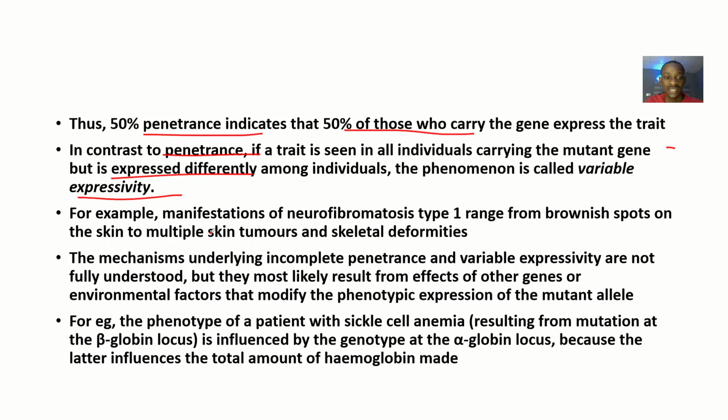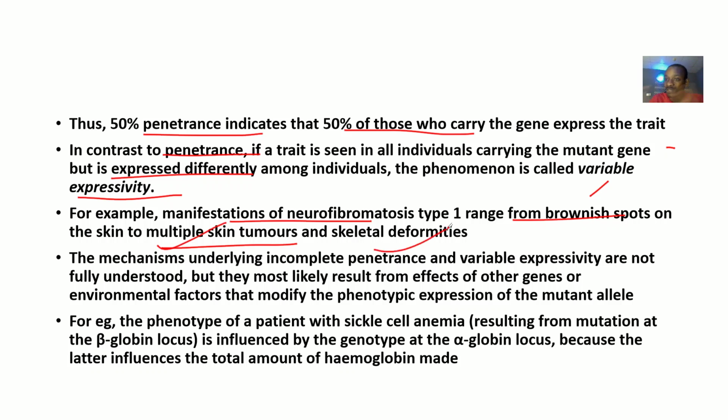For example, manifestations of neurofibromatosis type 1 range from brownish spots on the skin to multiple skin tumors and skeletal deformities. Somebody with neurofibromatosis type 1 might have brown spots, another person multiple skin tumors, another skeletal deformities.